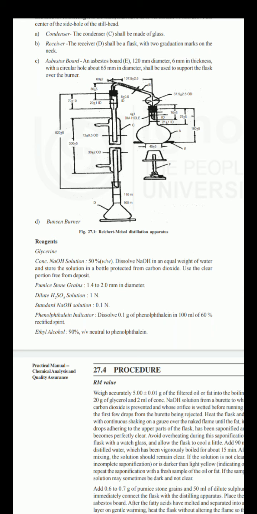Then an asbestos board, 120 mm in diameter and 6 mm in thickness, with a circular hole about 60 mm in diameter, shall be used to support the flask over the burner.